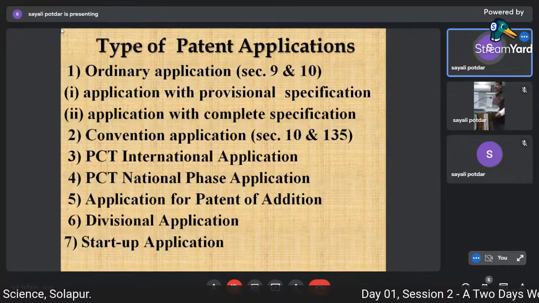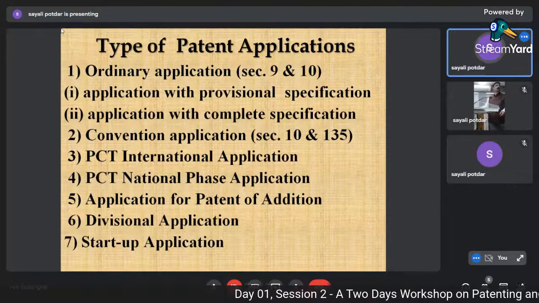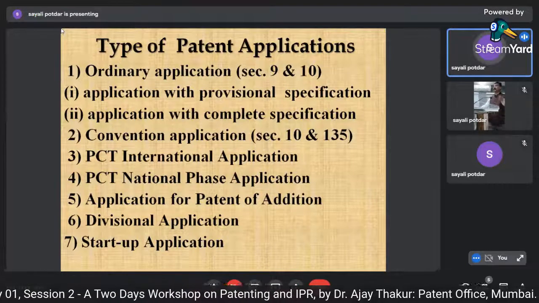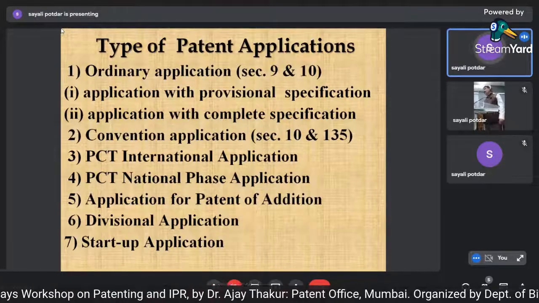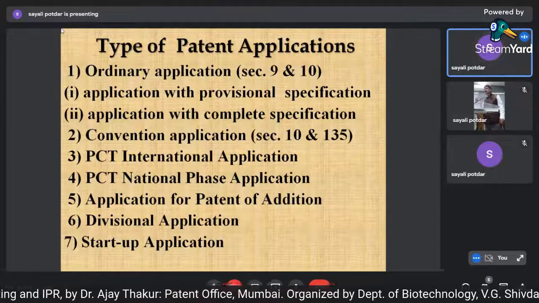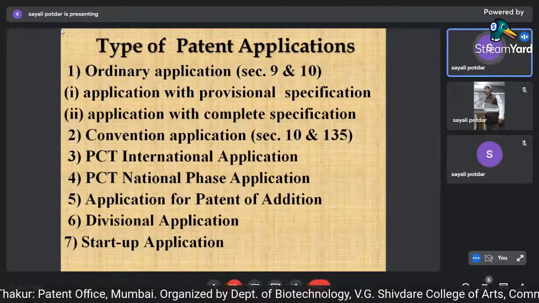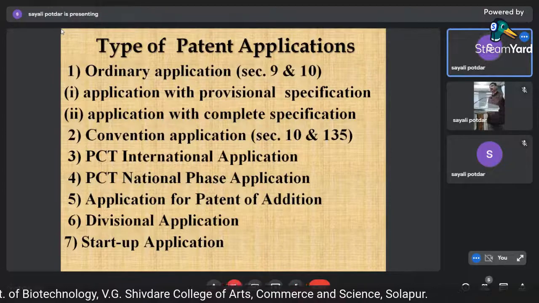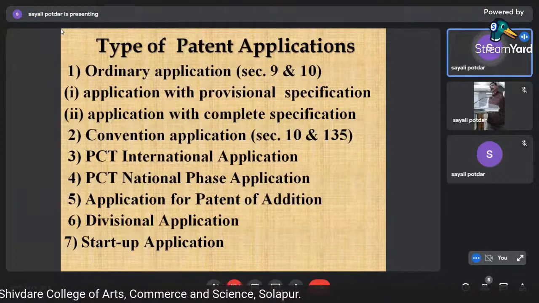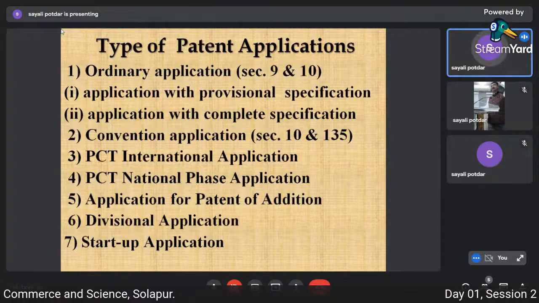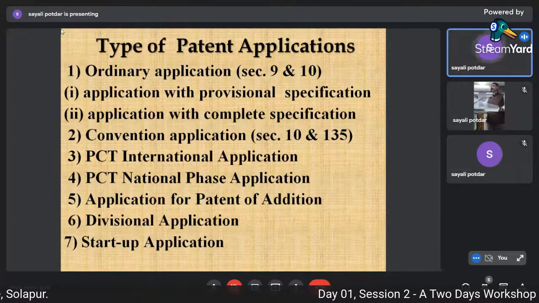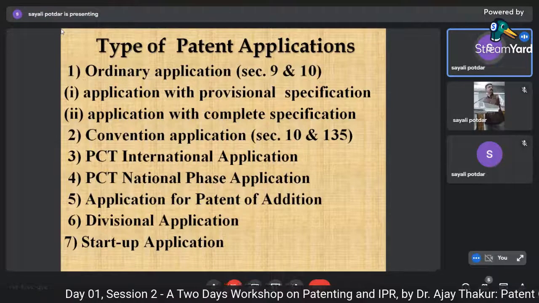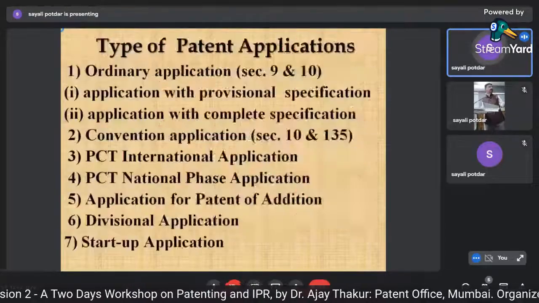Somebody asked me during the lunch session, we have prepared a patent, we have made an application for a patent, or we have been granted a patent. Now, if you want to modify, or make some changes, or add something to it so that it has some inventive merit, you can file a patent of addition over that application. But the condition is that the priority date of that application will be that of the parent application. So you will get the right from that date, not from the date of filing your patent of addition application.